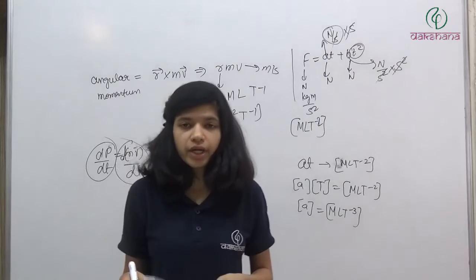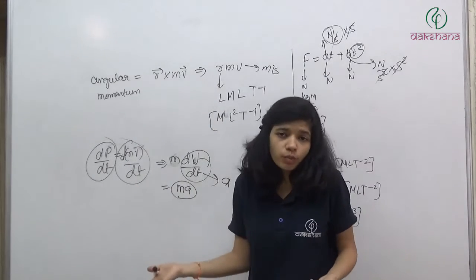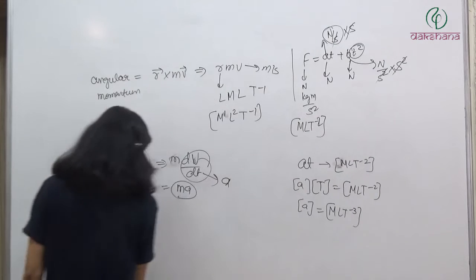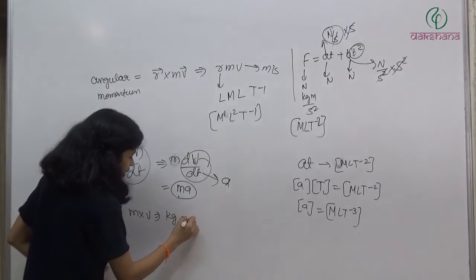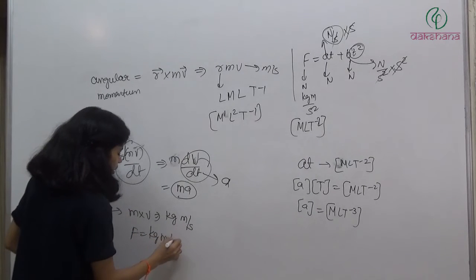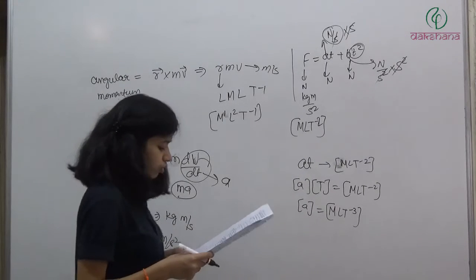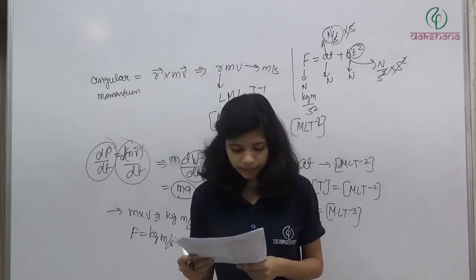Fourth is momentum. अगर rate of change of momentum हमारा force के बराबर है, then momentum cannot be equal to force. Momentum is m into v. That is kg meter per second. But force is kg meter per second square. So momentum does not have dimensions of force.